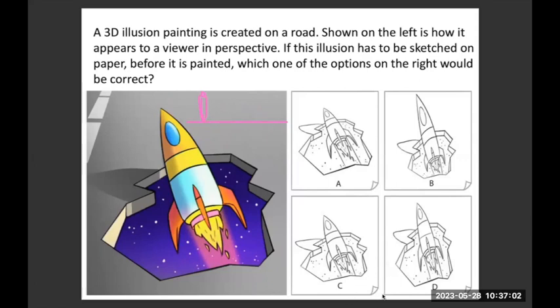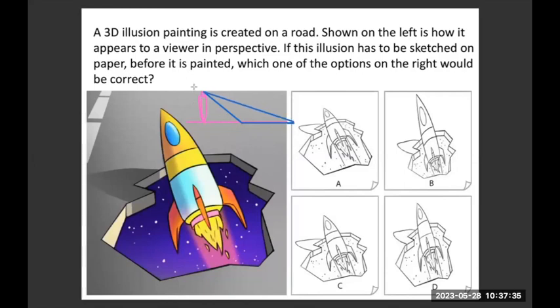Now this painting, for instance, is laid in this much part. What is asked is, this view which you see on the left side will be looked at by the person like this.